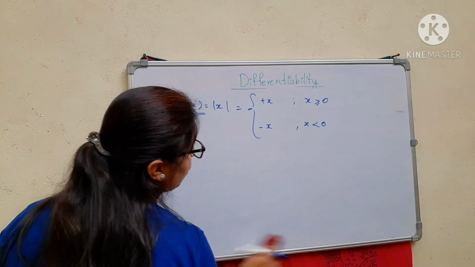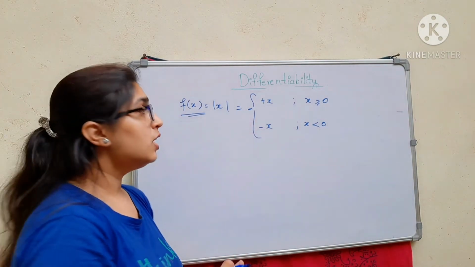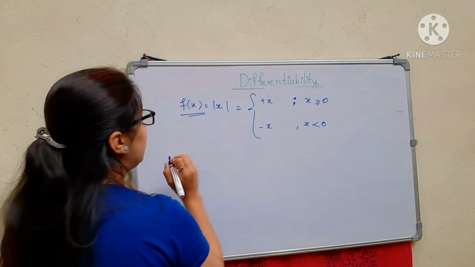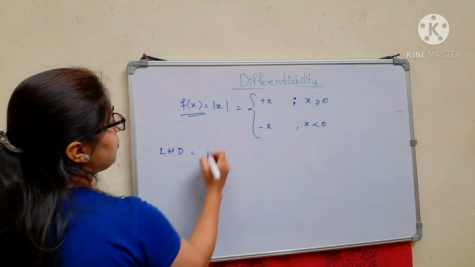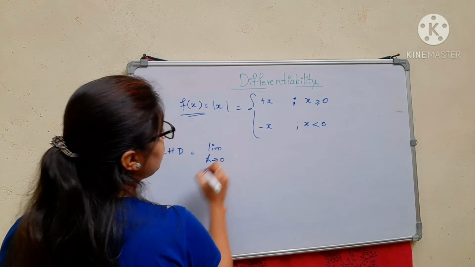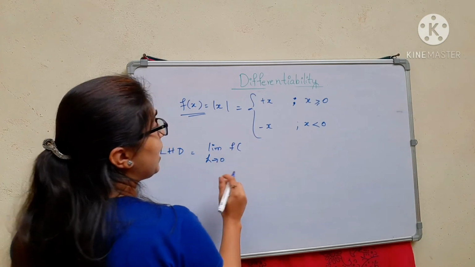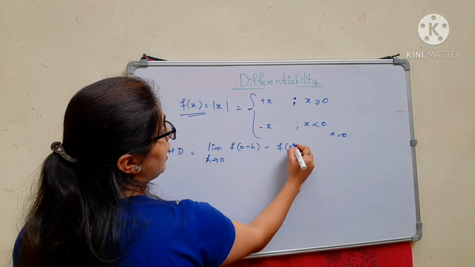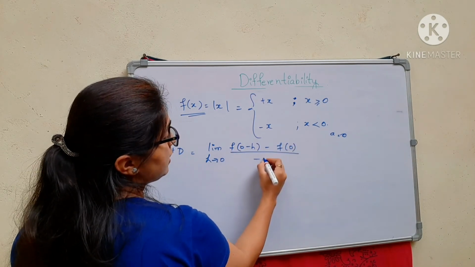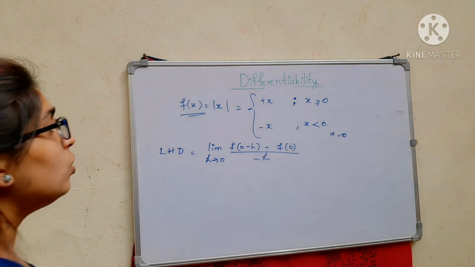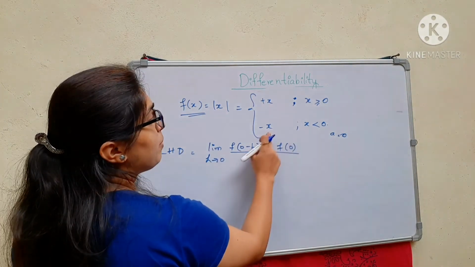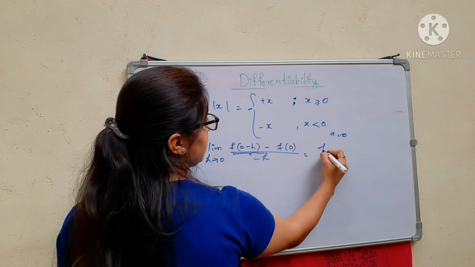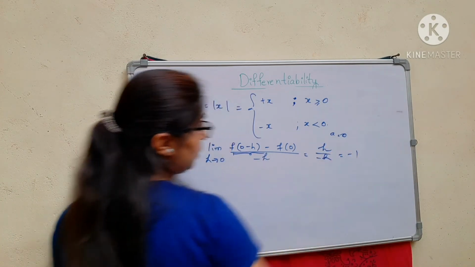So now we got to know the function is continuous. Now we will check for the differentiability. Here I will take the left hand derivative. Limit h tending to 0, f of a minus h, where a is nothing but 0 here, so f of 0 minus h minus f of 0, divided by 0 minus h. So it is minus h, right? So f of minus h, for x less than 0, minus h if I substitute, I will get this as h divided by minus h, that will be equal to minus 1.